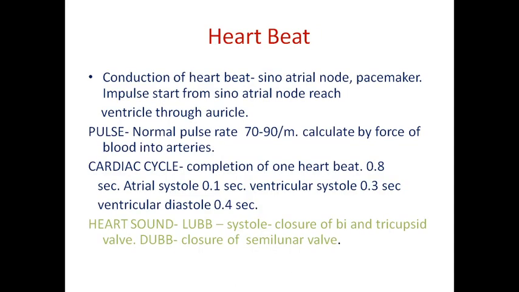The next topic is the cardiac cycle. A cardiac cycle takes 0.8 second. It involves three events: auricular systole, ventricular systole and ventricular diastole. The auricular systole takes 0.1 second. The ventricular systole takes 0.3 second, and ventricular diastole. What is another name for diastole? Relaxation. For relaxation of the ventricles, it takes 0.4 second. So totally 0.8 second.